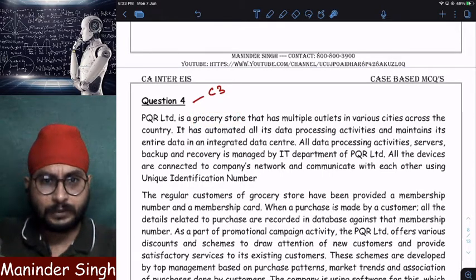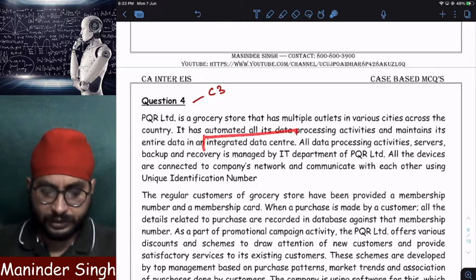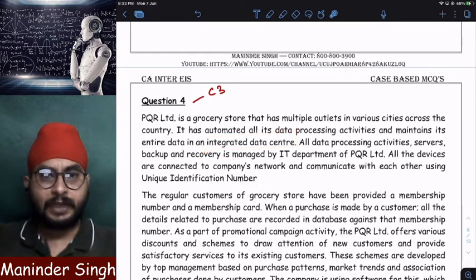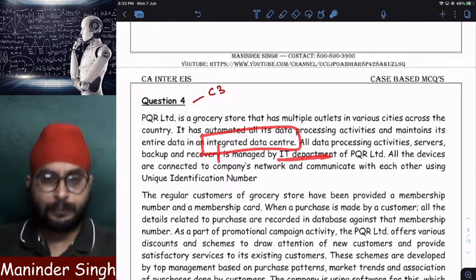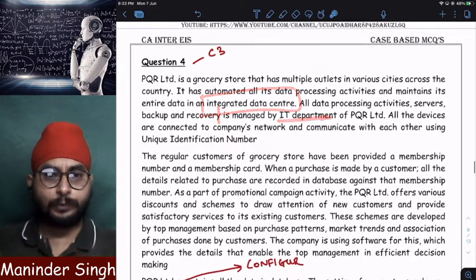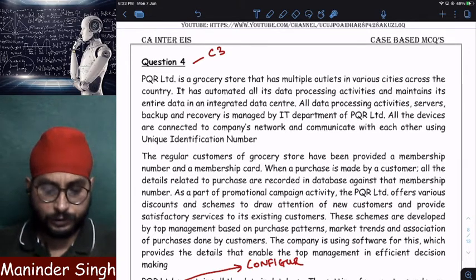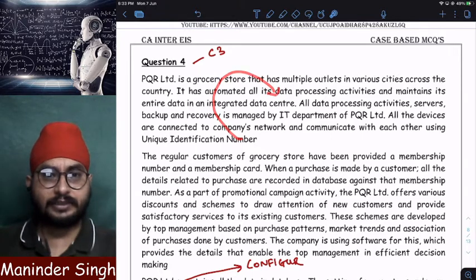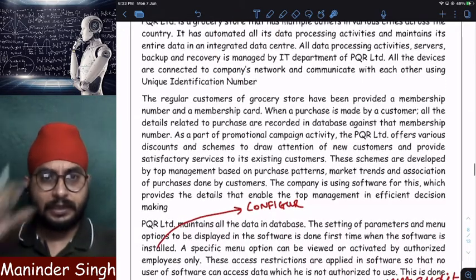There is one company called PQR Limited which is having huge number of grocery stores in multiple cities in India. Clear? And in order to manage all its data, in order to manage all its data, it is dumped where? In a data center. And who is managing and maintaining this data center? IT department of the company. All the computers in all the grocery stores throughout the country have a unique identifying number with which they are able to communicate and send and receive data from data center. Clear?